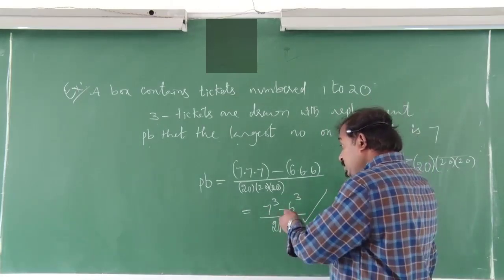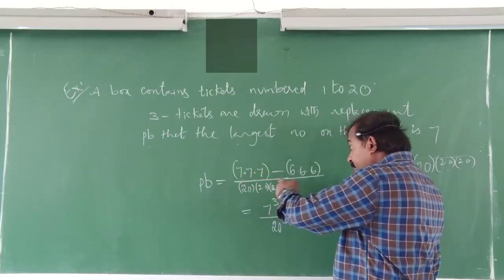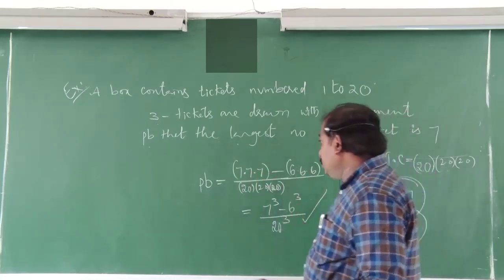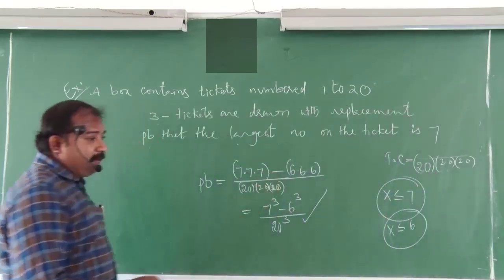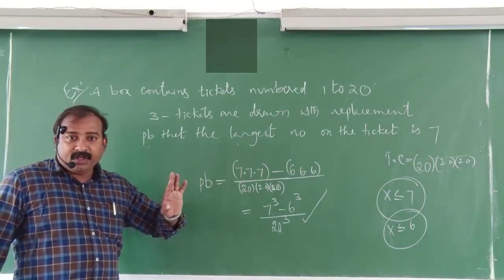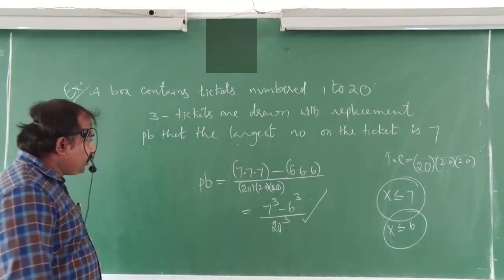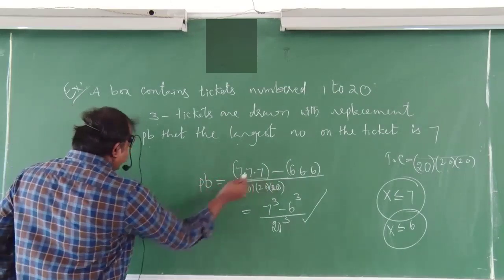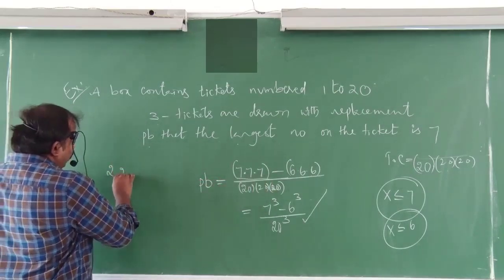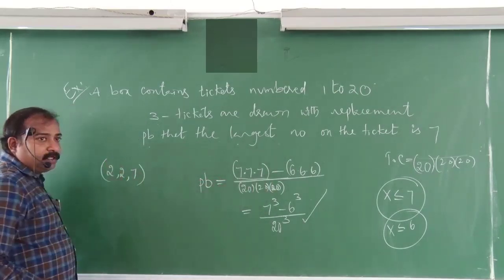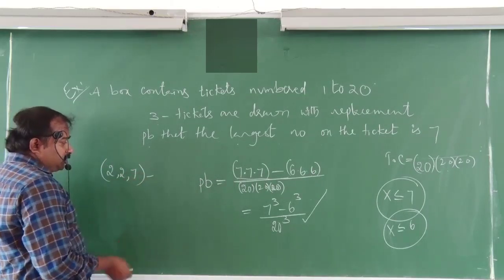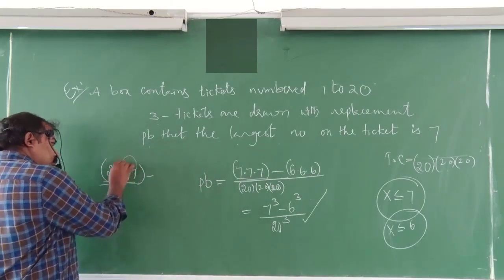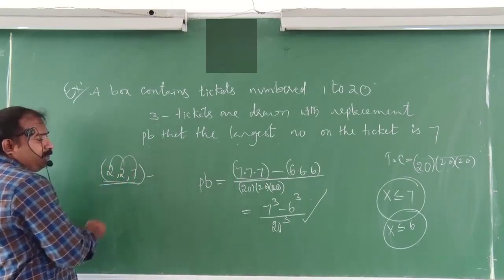From a student's point of view there may be a little confusion. Why are you selecting up to 7 the first time and up to 6 the next time? Simple. Up to 7 I am selecting in the first case, which means you may get, for example, 2, 2, 7. Within these cases, maybe 2 sevens will be there, or 3 sevens will be there.